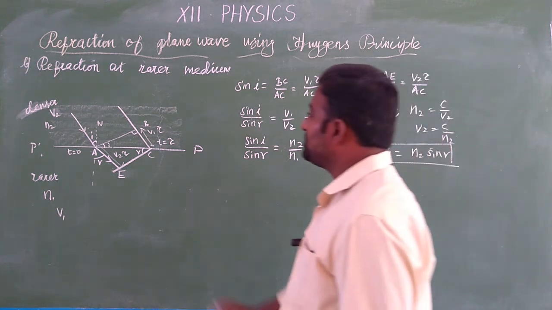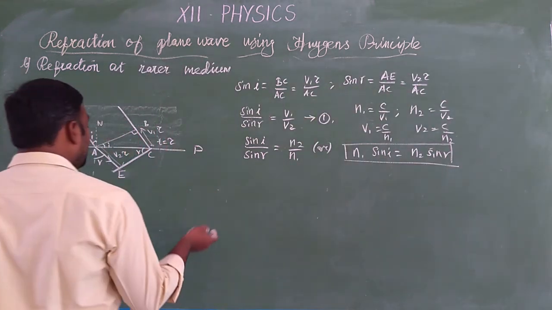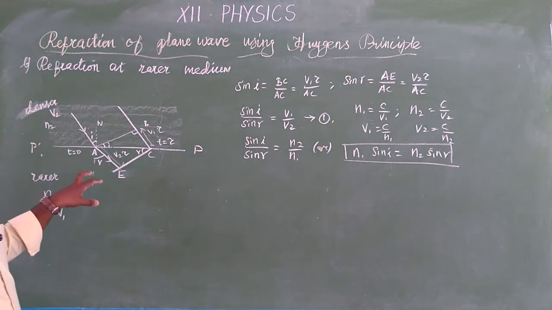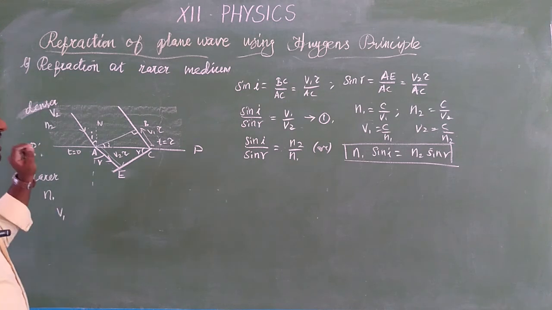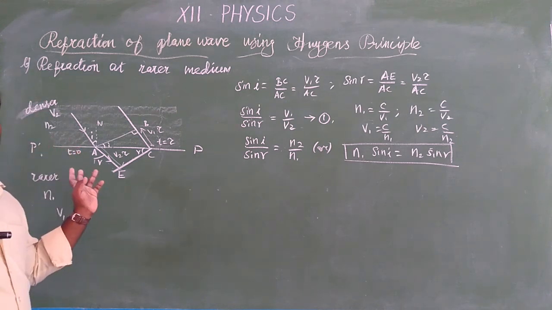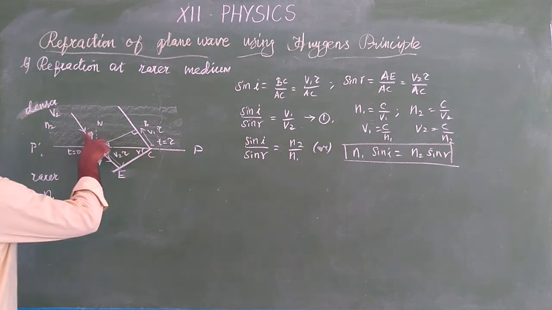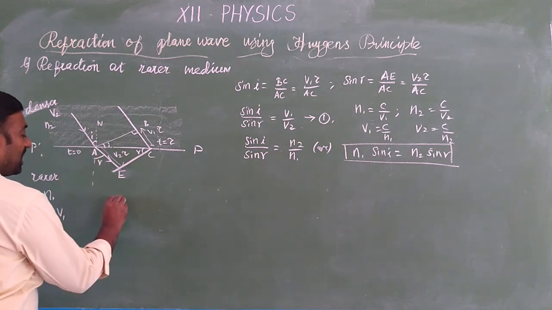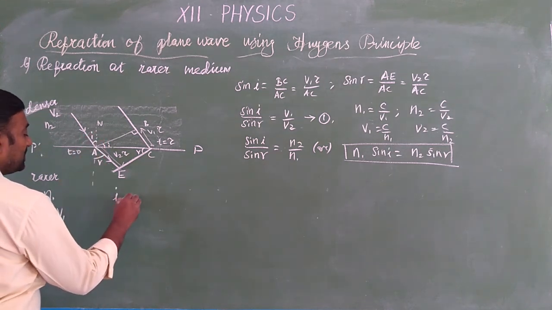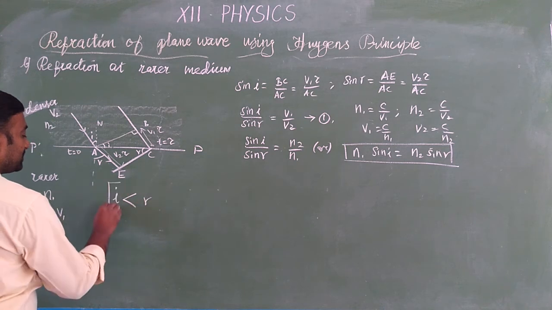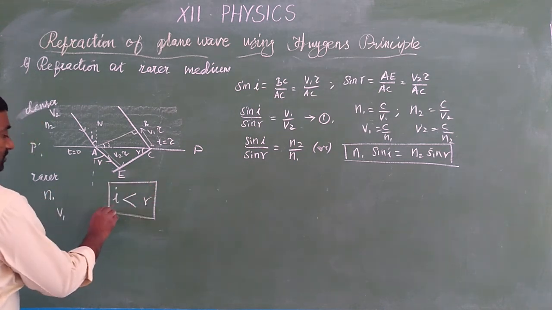But the main condition is, in the previous case when the refraction takes place in the rarer to optically denser medium, what we took there is that the angle of incidence is greater than the angle of refraction. But here, compare the angle of incidence and angle of refraction. Angle of incidence is less than the angle of refraction. This is a condition. Okay.